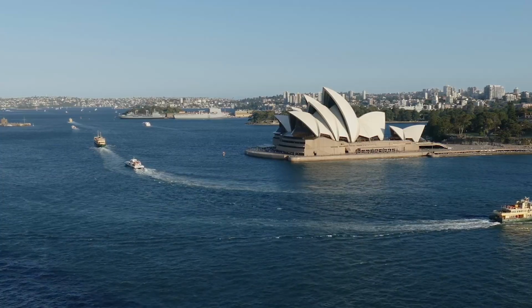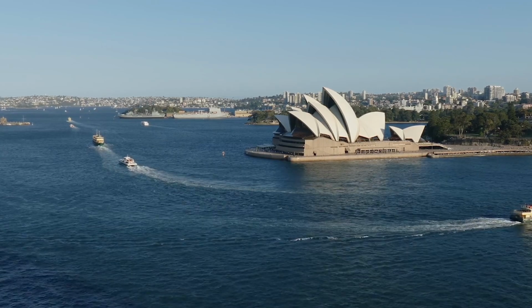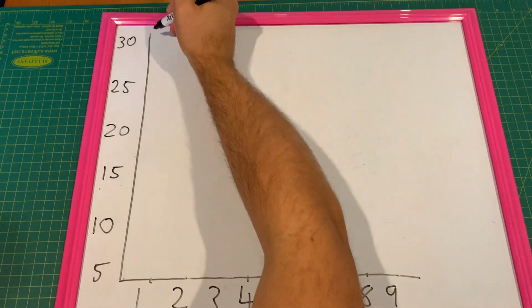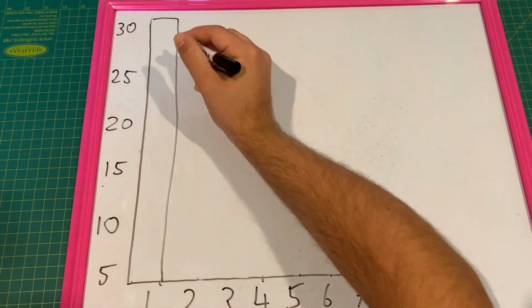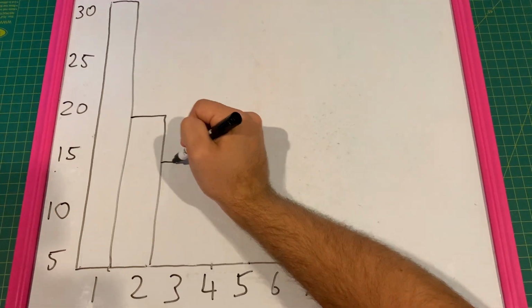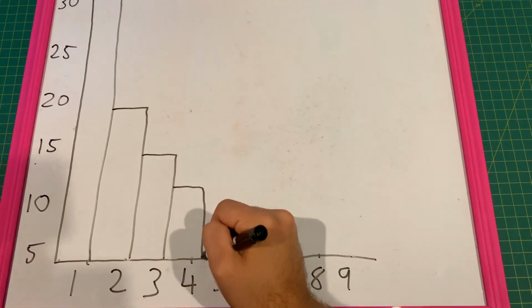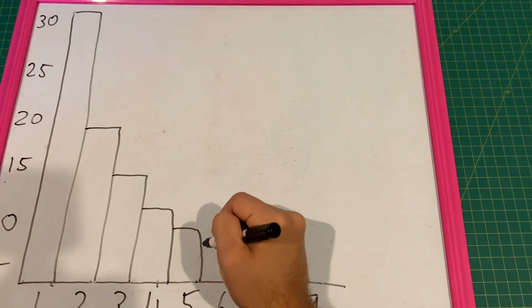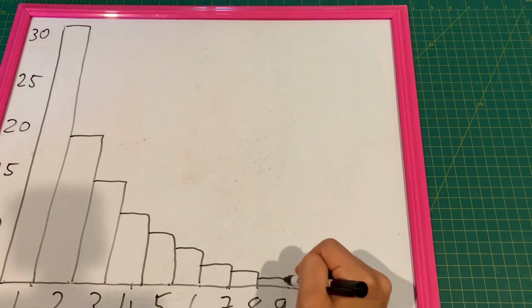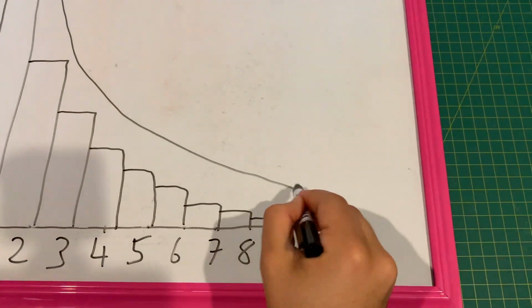Take a set of numbers. Doesn't really matter what they are, but for this instance we'll look at population. If you took the population of every suburb in Sydney and listed them all out, although it seems the distribution should be random, Benford's law states that 30% of the numbers will have 1 as their first digit, 17% will have 2, 12% will have 3, until almost no numbers begin with a 9. When looking at any natural numbers, this distribution will come out again and again.